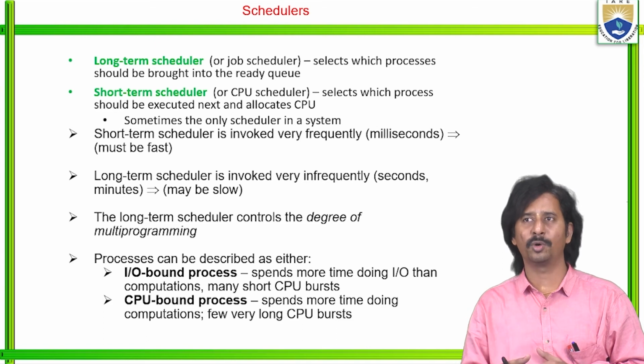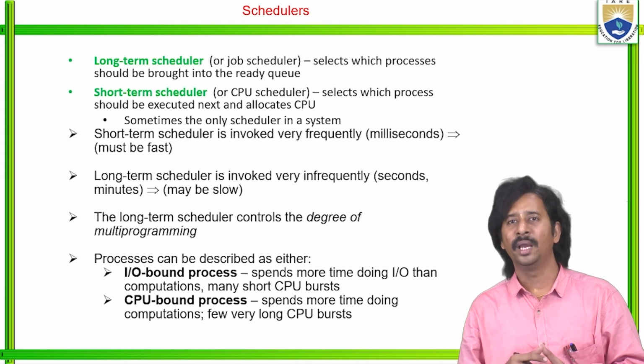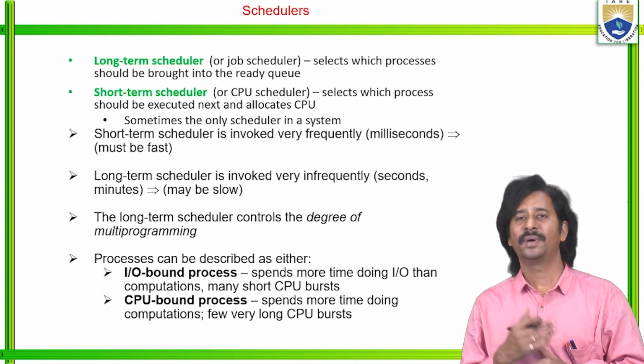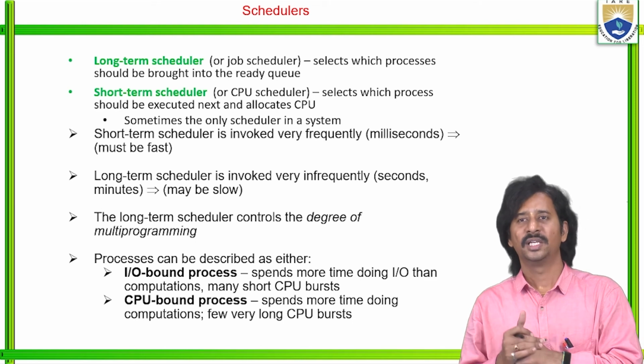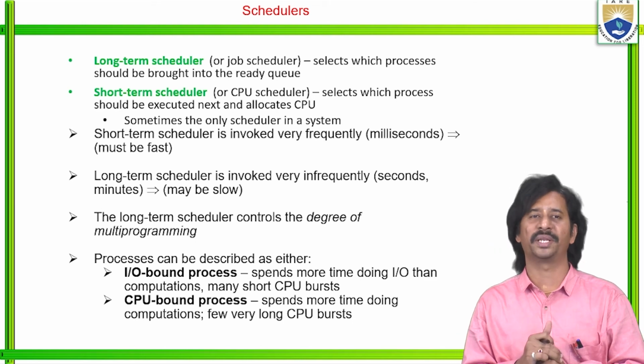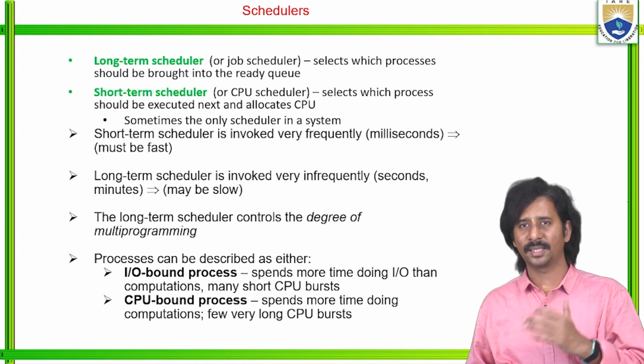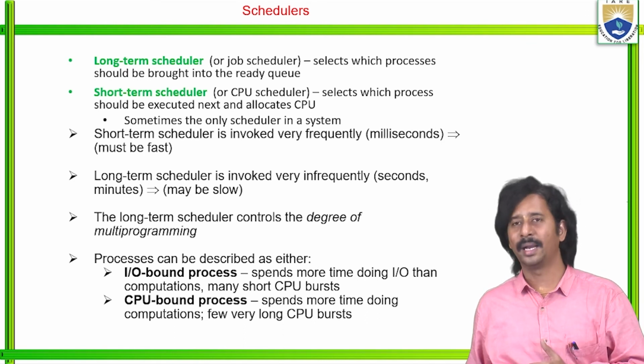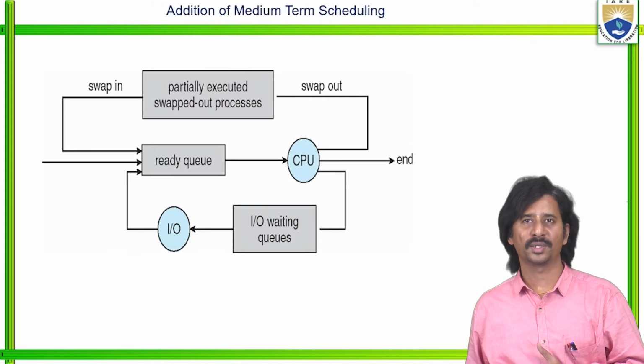So an input-output bound process spends more time doing input-output than computations, whereas a processor bound process spends more time doing computations, right? So this is how processes can be described.